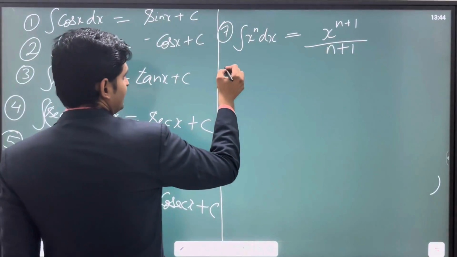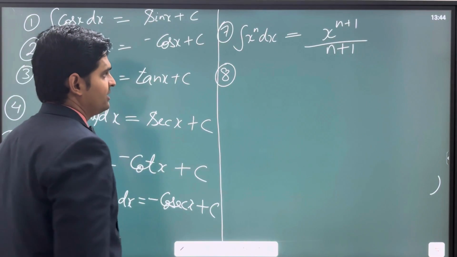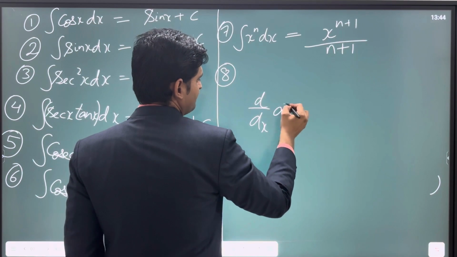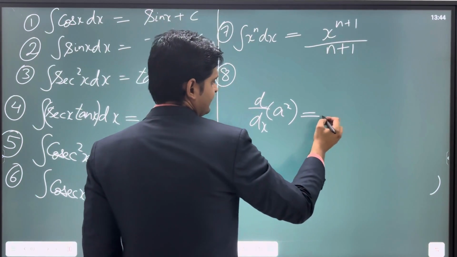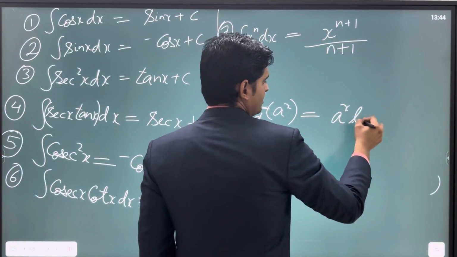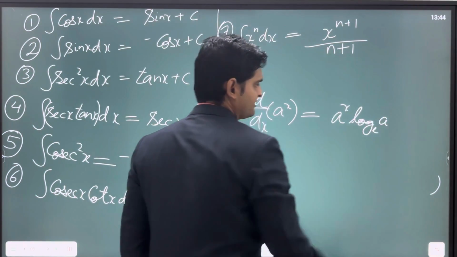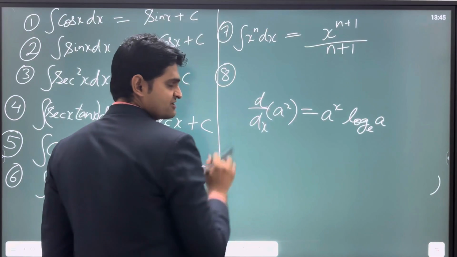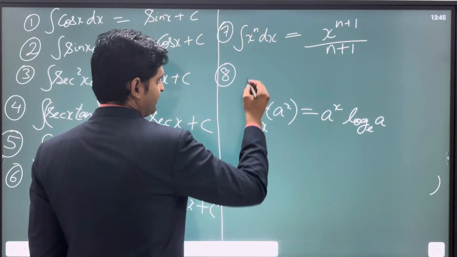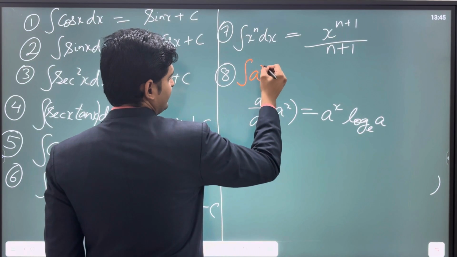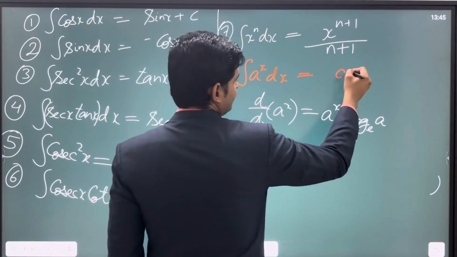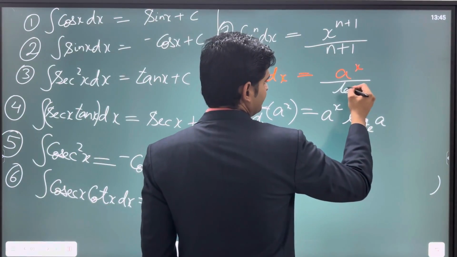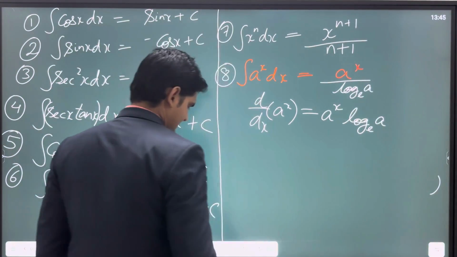Now, the next formula. You already know that the derivative of a to the power x is a to the power x log to the base e of a. So if we differentiate a to the power x, we get this. Now if we integrate a to the power x, we will get a to the power x divided by log a. Since log a is a constant, rather than multiplying it, we write it in the denominator. Now let me tell you something here.